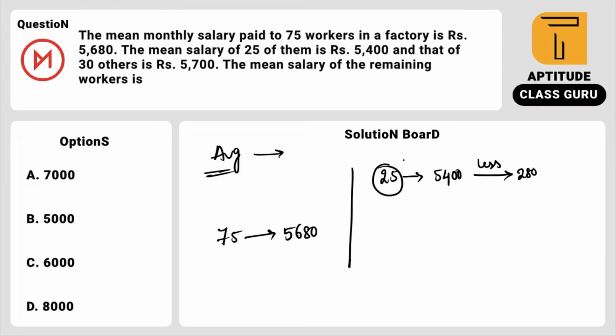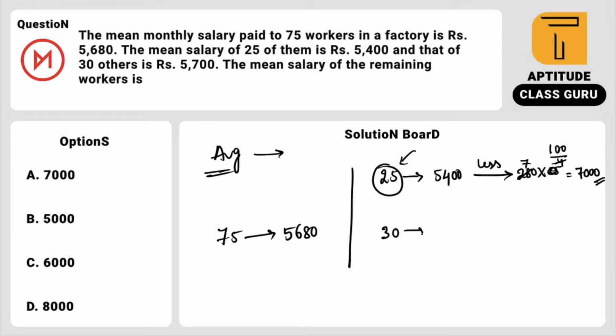So for every employee of the 25, we are making it 280 less. For a total of 25 people, it is 280 into 25. 25 is 100 by 4, so 4 gets cancelled 7 times, so 70 into 100, which is 7,000. This is the amount we have taken away from these 25 people.